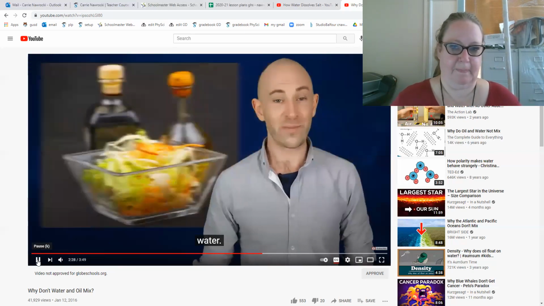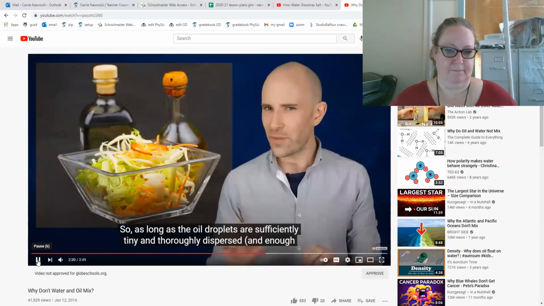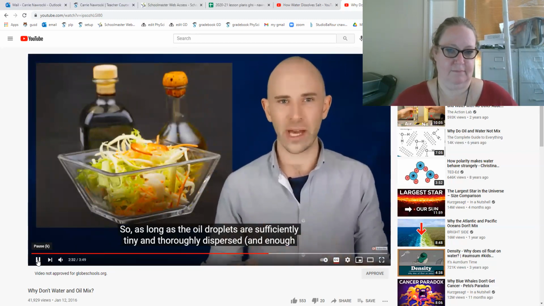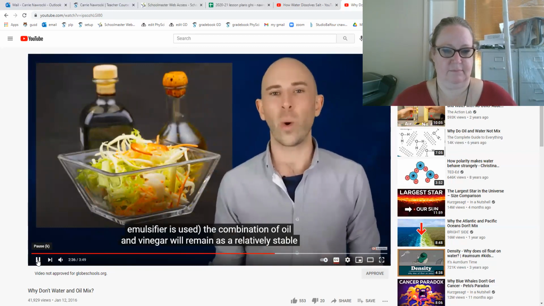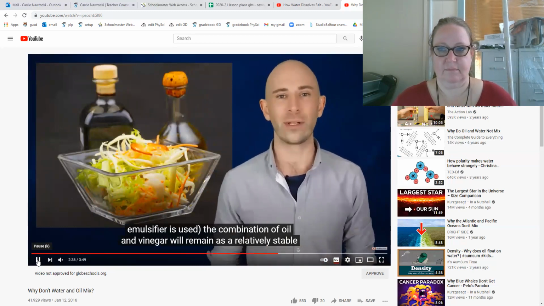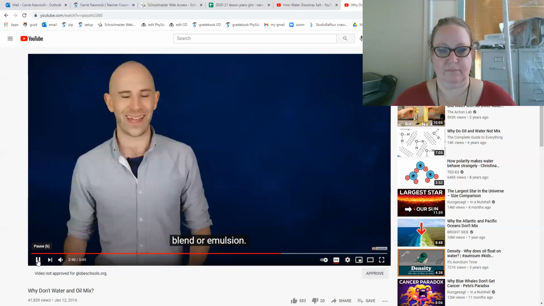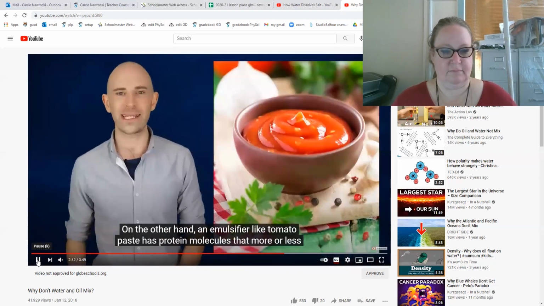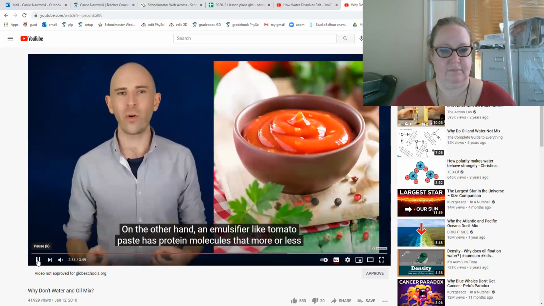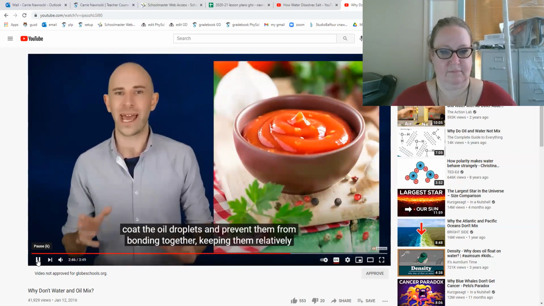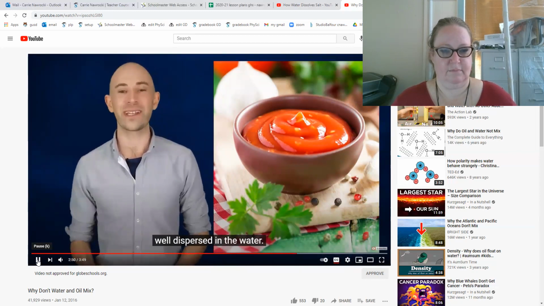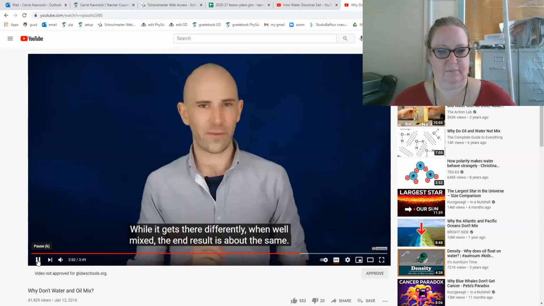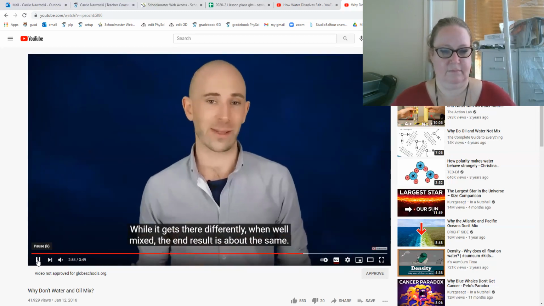So, as long as the oil droplets are sufficiently tiny and thoroughly dispersed, and enough emulsifier is used, the combination of oil and vinegar will remain as a relatively stable blend or emulsion. On the other hand, an emulsifier like tomato paste has protein molecules that more or less coat the oil droplets and prevent them from bonding together, keeping them relatively well dispersed in the water. While it gets there differently, when mixed, the end result is about the same.